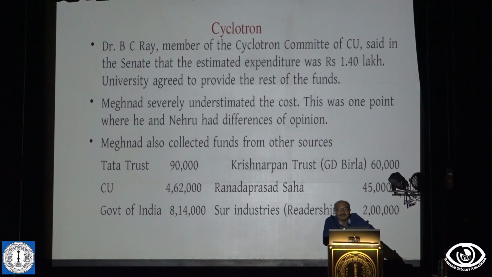I don't know whether you have heard of Sur Industries. There was Sur Fridge, and there is a Sur enamel and painting works. From Sur Industries, he got 2 lakh. And from the government of India, just before and after independence, he got something like 88 lakhs. So the total will be something like 18 lakhs. And Shah had said you could put 1,40,000. So you can say that there was a lot of underestimation.